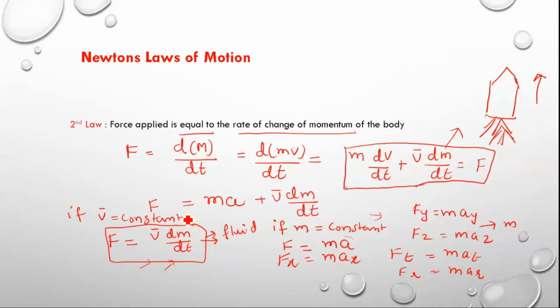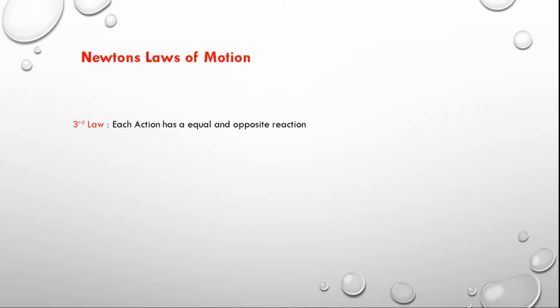If v is constant, then the net force is equal to the product of velocity and mass flow rate. This is what is said in the second law. Now the third law is, what is that? Each action has an equal and opposite reaction.